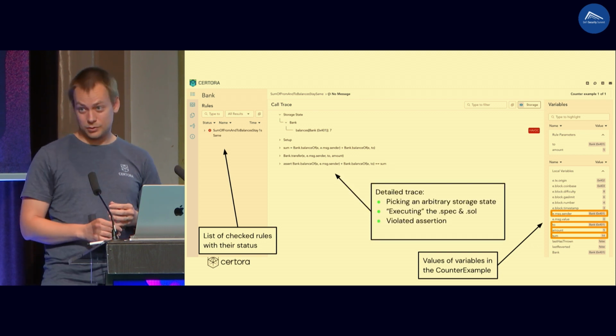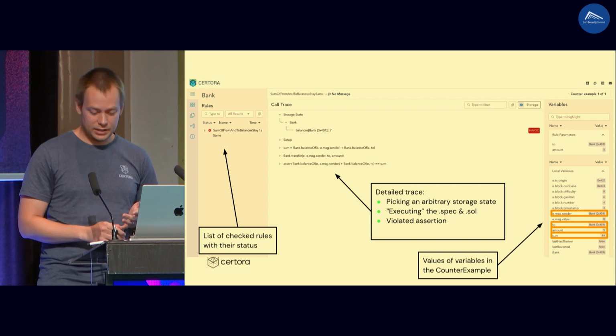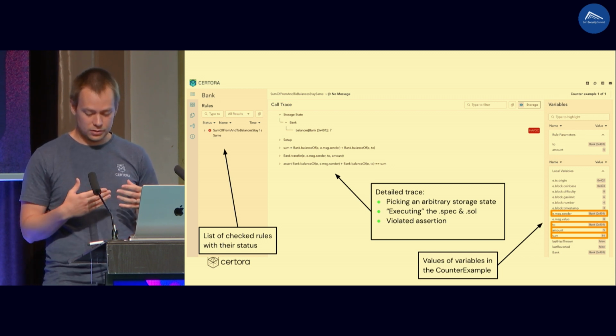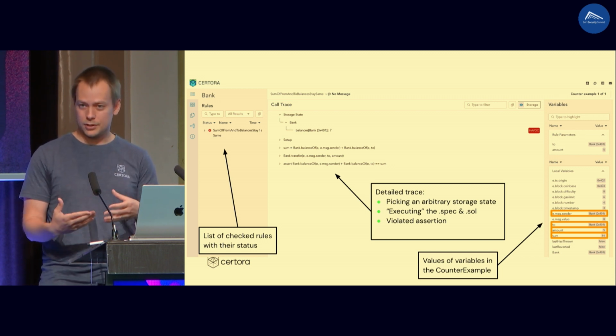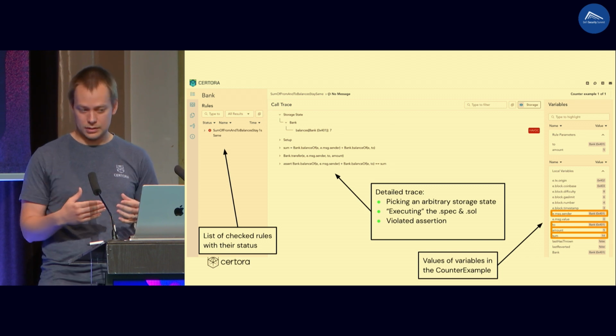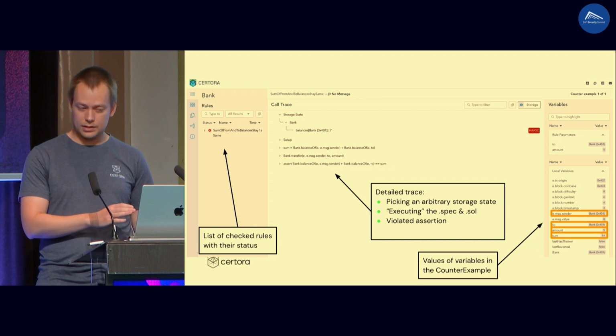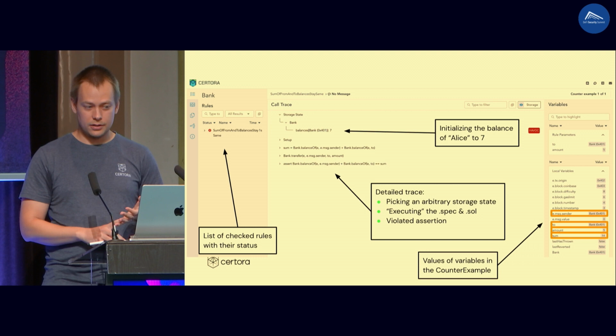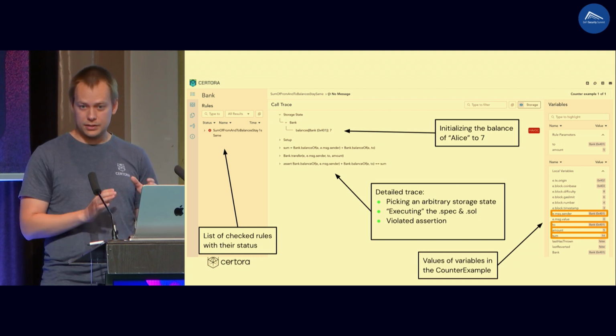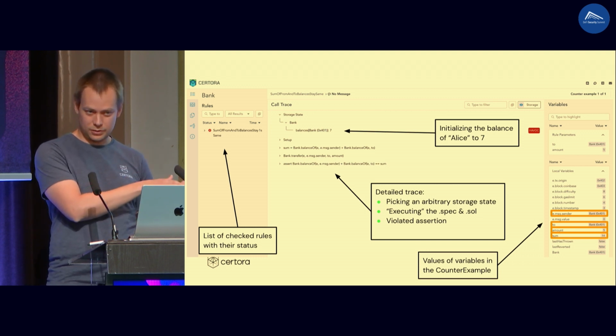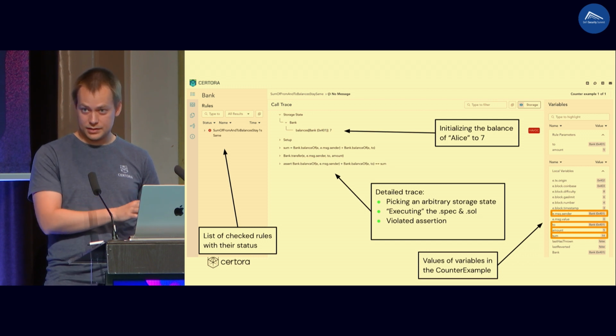And then we have this call trace. So basically in the call trace, we first tell you what was the initial value of the storage, what was the message sender, and so on. And then we perform the actions from the specification, from the solidity, and then we have the assertion. So what can you see here? The storage. So initially we had just one user in the account, and it was just this Alice.